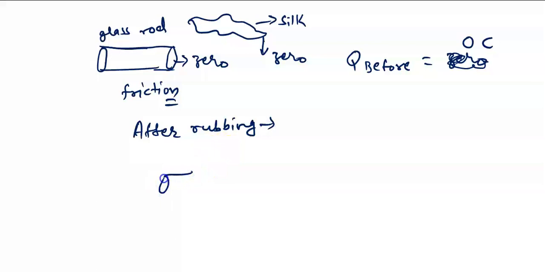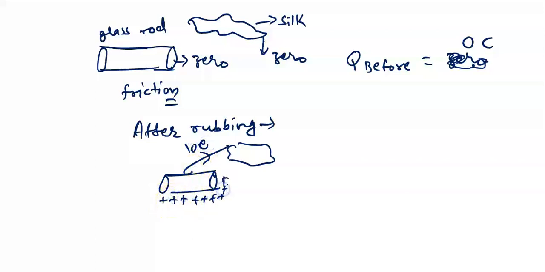So suppose that this glass rod loses, say, 10 electrons, so it becomes plus 10. It possesses plus 10 electron charge now, and this will possess minus 10 electron charge because 10 electrons are being transferred. So it becomes minus 10 electrons.